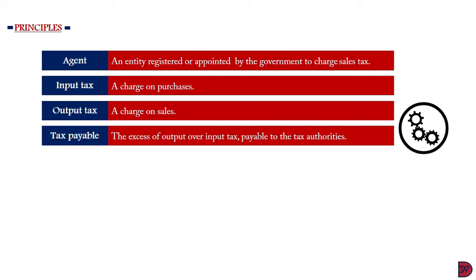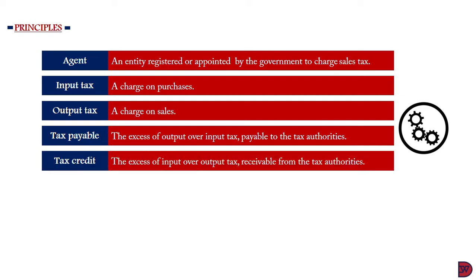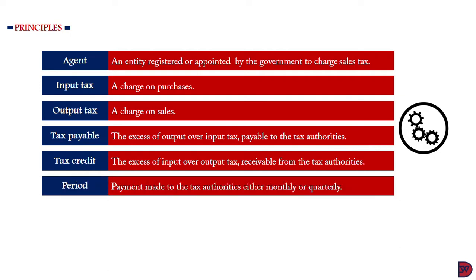When the output tax exceeds the input tax within a period, the excess is supposed to be paid to the tax authorities or the government. That is what is known as the tax payable. On the other hand, if the input tax exceeds the output tax, the government is supposed to pay them the excess. That is what is known as the tax credit. The period is where the business is supposed to remit the tax that it has collected, less what it has suffered, and then pay to the government. It is done over a month in some jurisdictions and quarterly in other jurisdictions.